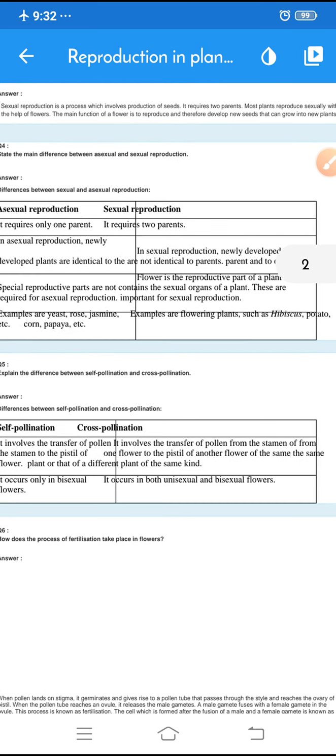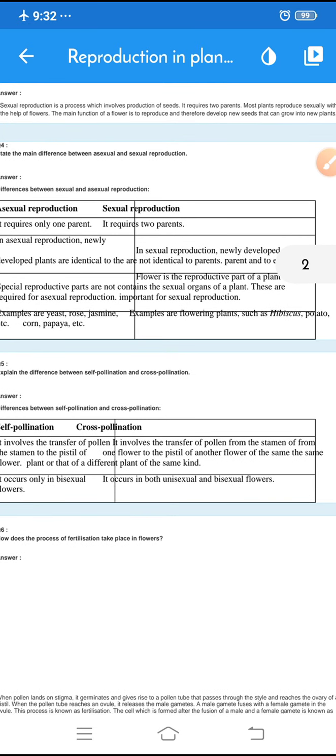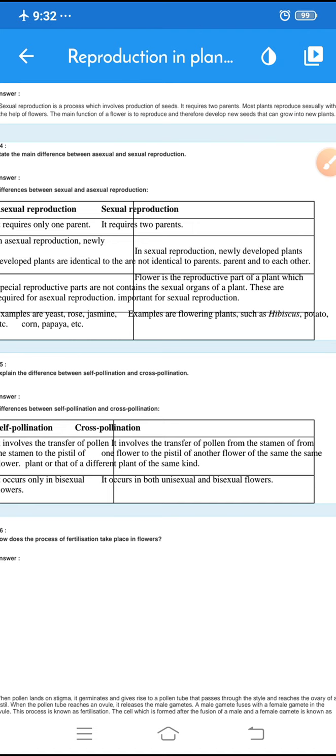Sexual reproduction is a process which involves the production of seeds. I mean, in such type of reproduction, the reproduction takes place with the help of seeds. That is known as sexual reproduction in plants. So it requires two parents.